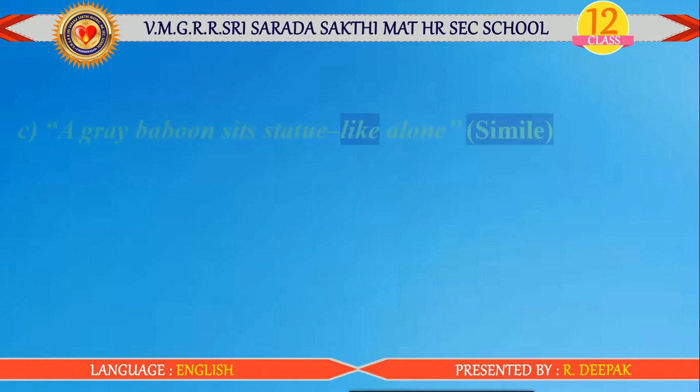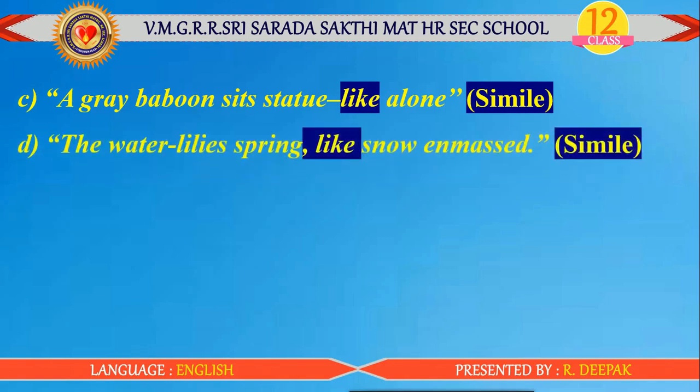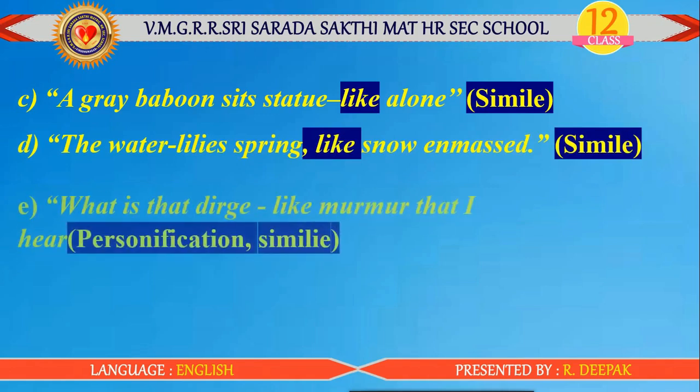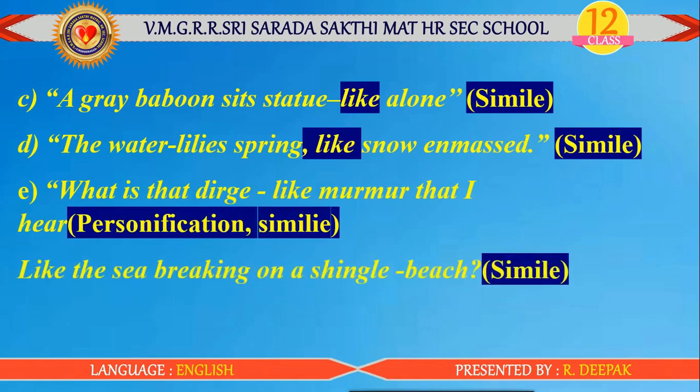And the next one, a grey baboon sits statue like alone. So the word like is used. So simile. Next one, the water lilies spring like snow enmassed. The same, simile. What is that dirge like murmur that I hear? So it's a personification and also simile. Like the sea breaking on a shingle beach. The word like, so because of that reason, it is simile.